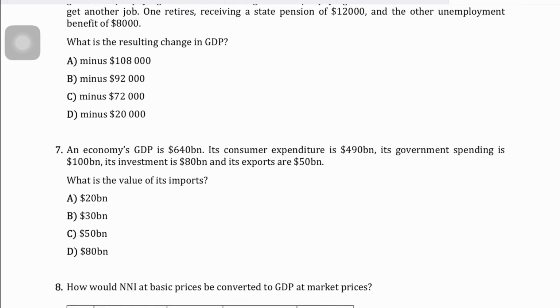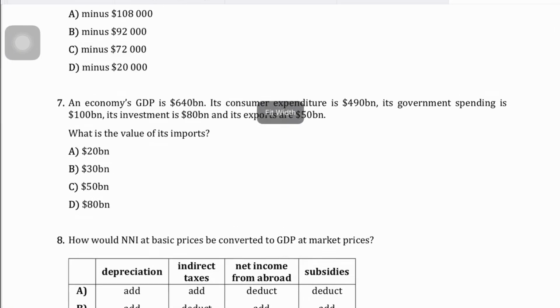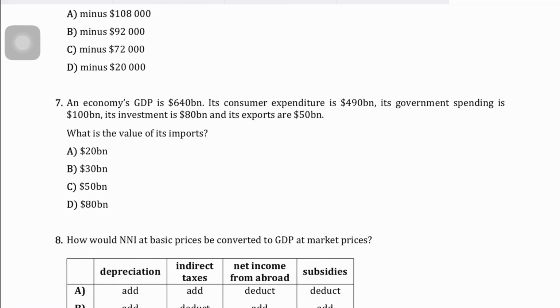Now let's do question number 7. It says an economy's GDP is 640 billion, its consumer expenditure is 490 billion, its government spending is 100, its investment is 80 billion, and exports are 50, and you want to find the value of the imports. Now we know that since you have expenditures given and then you have GDP given, we are implying that we're calculating GDP based on the expenditure method. And in either case, whatever method of GDP calculation we use, we all arrive in theory at the same figures.